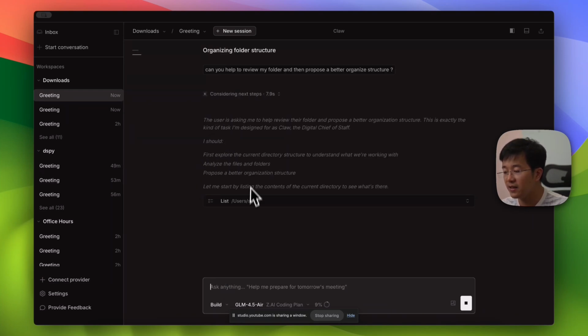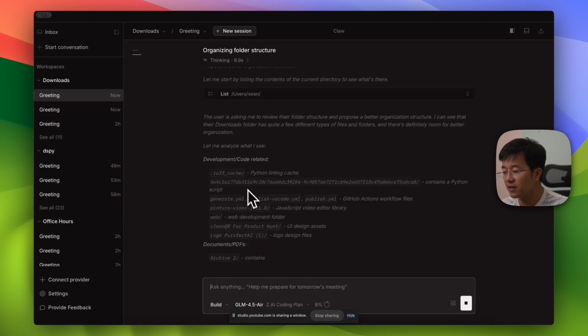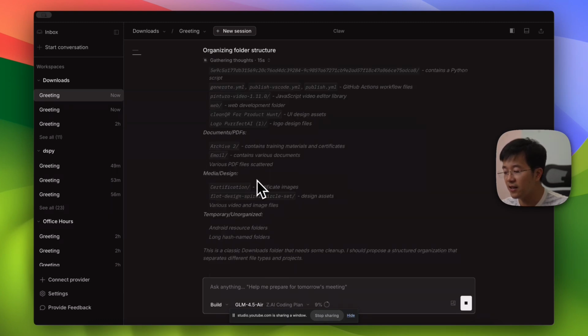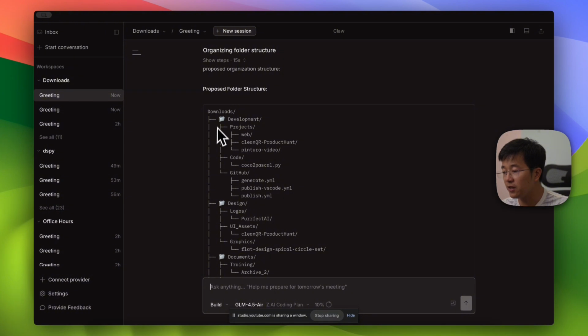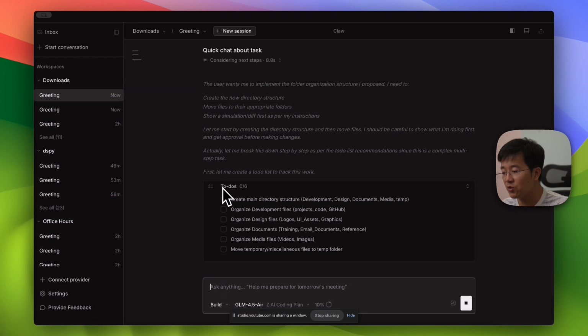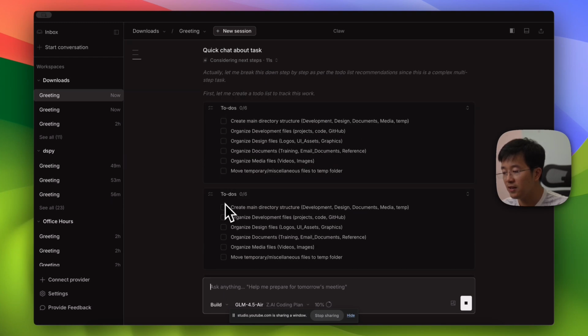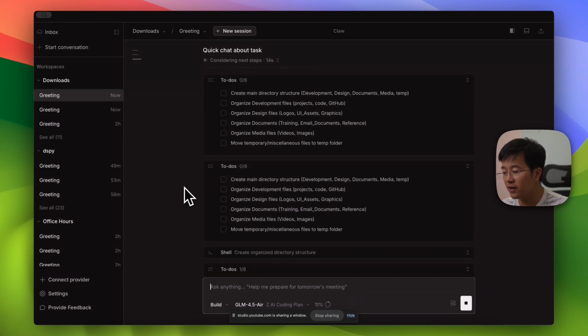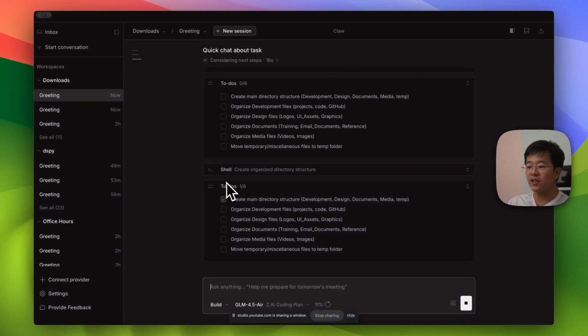Okay. He has some thinking, and he does some listing over here. So we can see the thinking that Claude is doing, and he is proposing a new structure for us. Okay, so he created a to-do list, including 6 to-dos, and then he is going to start to work on it because he has access to my computer, right?